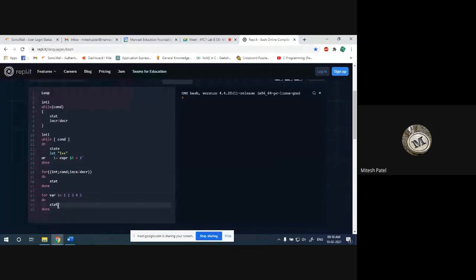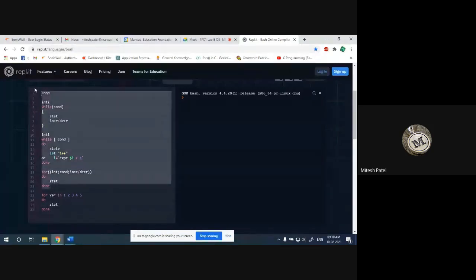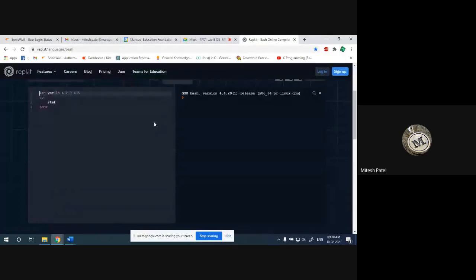For, let's say the variable name is a, and I am printing here echo $a. Let me run it. It will print 1, 2, 3, 4, and 5.